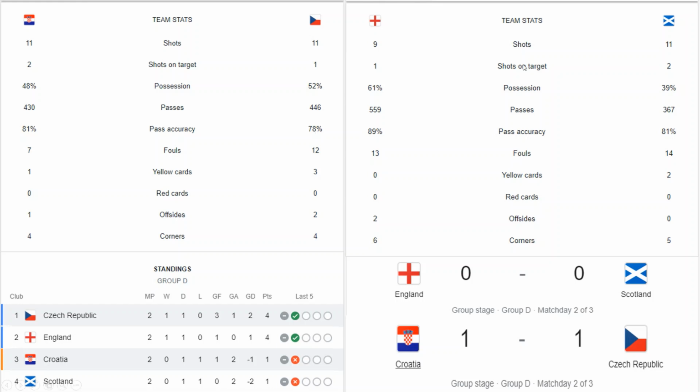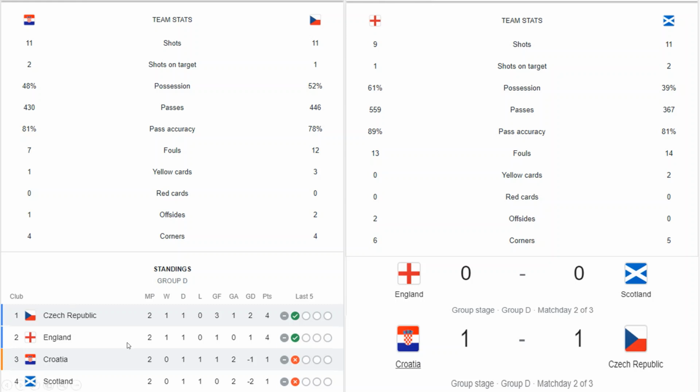Looking at England versus Scotland, you can see they had the ball possession, but looking at the shots, Scotland were having a lot of shots, and two of those were on target, and one was very close to goal, but somehow it didn't go in. So that's the thing. So England will be trying to control the ball possession in this game, trying to score goals from the crosses. But let's see how it goes.